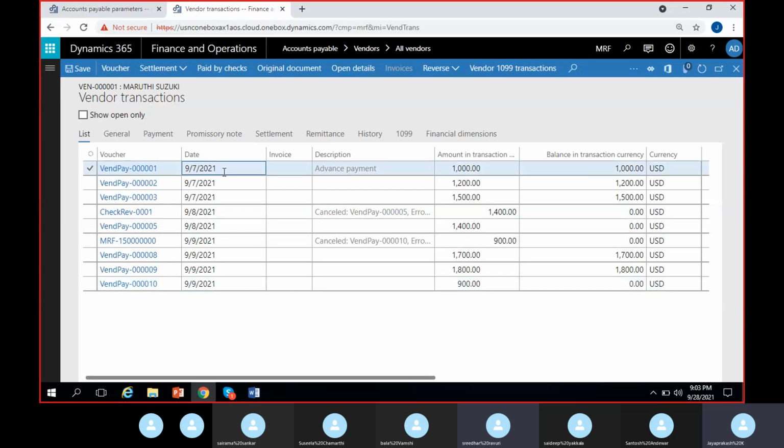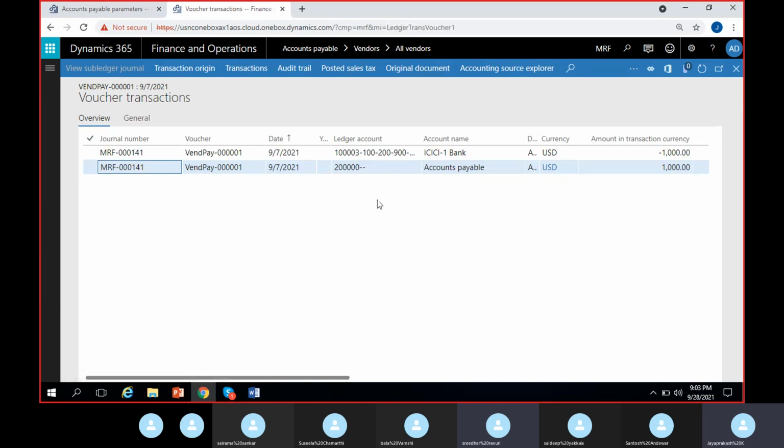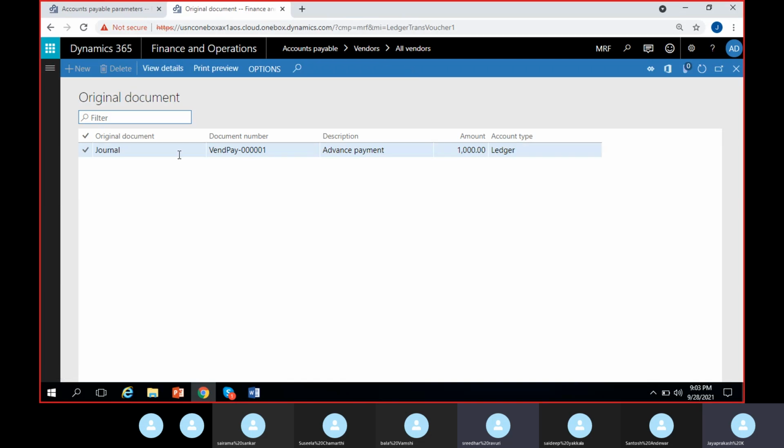Suppose if I go for this and I go for voucher, in voucher usually I don't have the vendor account. It generally shows the bank. Then I can go for original document where it is posted originally. I mean, it will generally take me to the journal where it is posted. Go for view details where the journal is posted. It should be a vendor payment journal.